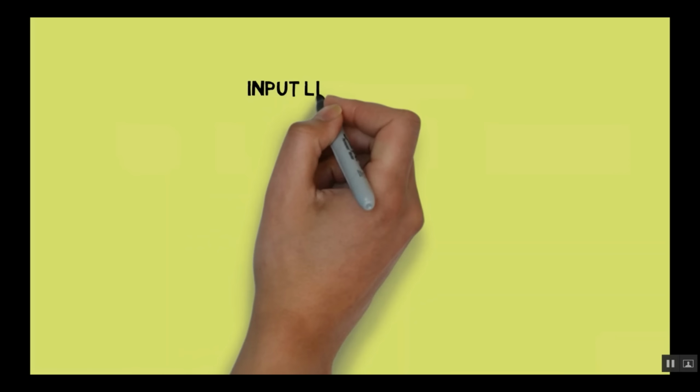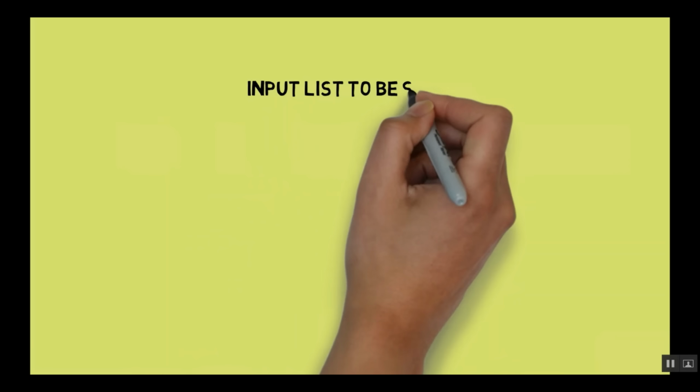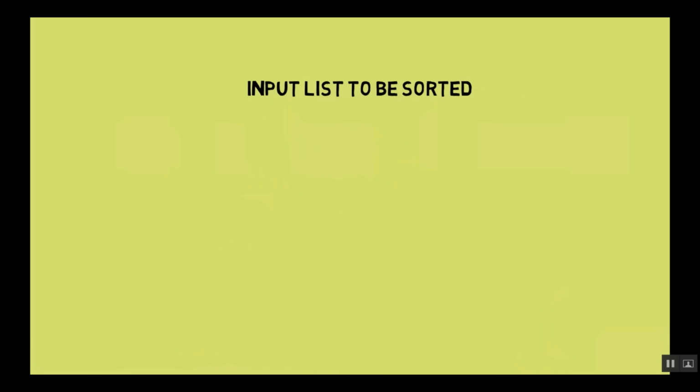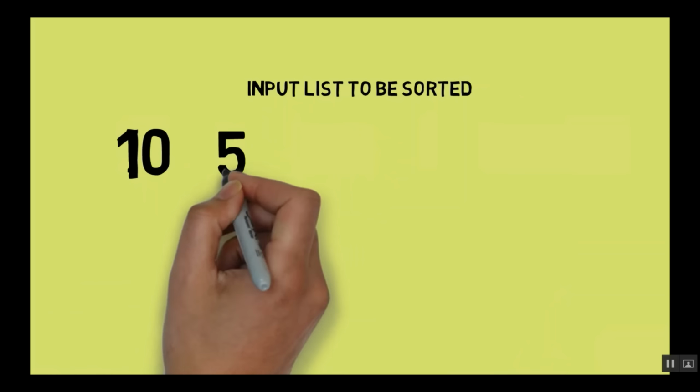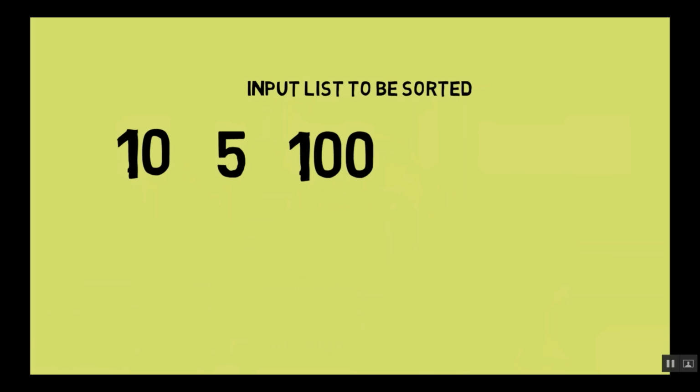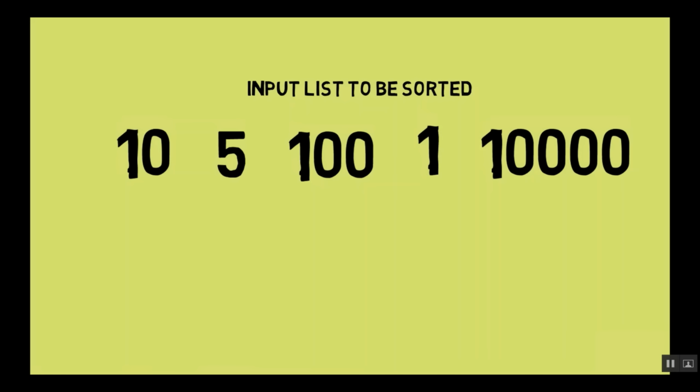In this whiteboard video, I will be explaining how merge sort works. Given a list of input elements, in our case numbers or integers, how do we go about sorting this list of numbers so that we get them in a sorted order? In this case, the numbers are 10, 5, 100, 1, 10,000, and our output we want in increasing order, which will be 1, 5, 10, 100, 10,000.